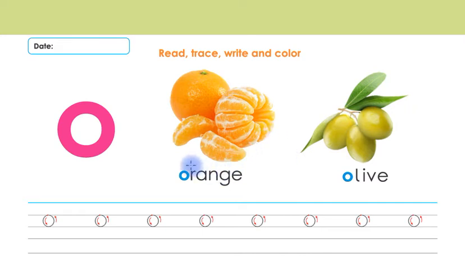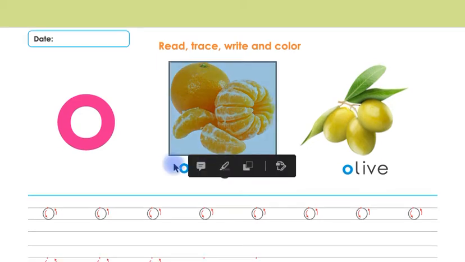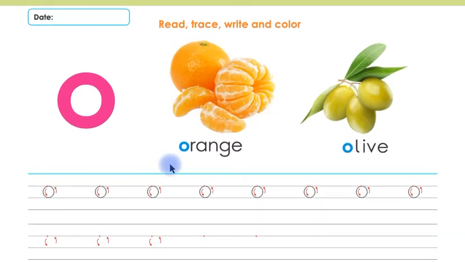Children, the beginning sound of orange and olive is O. Listen again children, the beginning sound of orange and olive is O. Now say with me children, O, orange, O, olive, O, orange, O, olive.